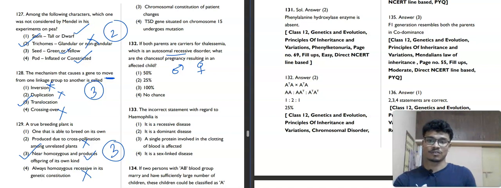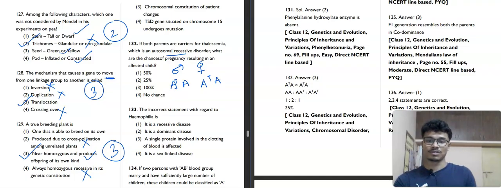It is autosomal recessive, so we will not use X because it will be confusing. We will just take A. Both parents are carriers, not affected. These are autosomes.